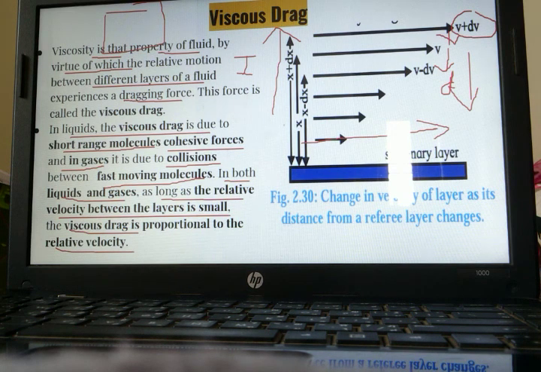जब तक ये viscous force बहुत छोटा रहेगा, तब तक क्या रहेगा? Viscous drag is directly proportional to relative velocity. कब तक रहेगा? As long as relative velocity between the layers is smaller. ये दोनों layers के बीच में the relative velocity between these two layers is very small. जब तक ये छोटा रहेगा, तब तक ही viscous drag is directly proportional to relative velocity. Okay.